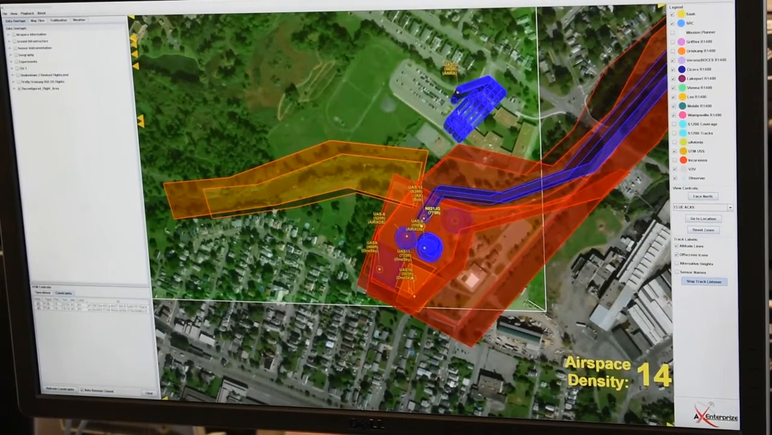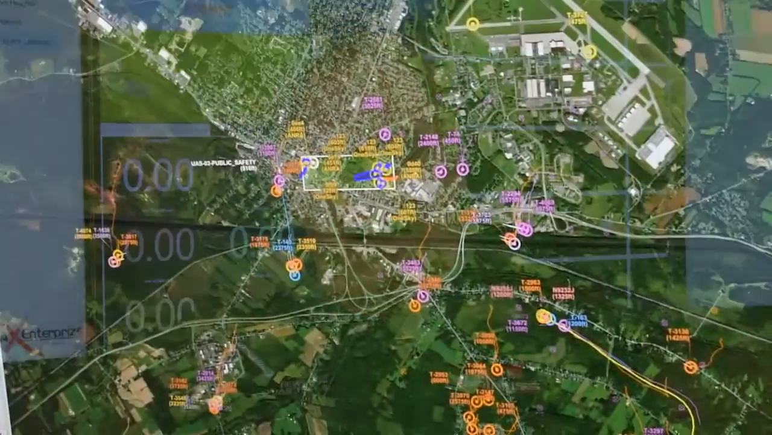The venue at the farmer's market is still flying. This is our maximum airspace density. And at this point in time, including live aircraft and simulations, we'll have 16 aircraft flying in the area.